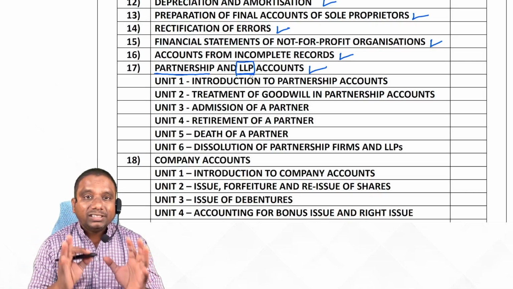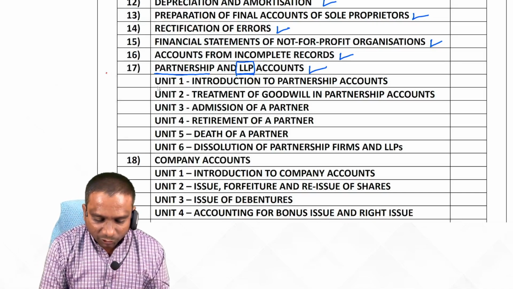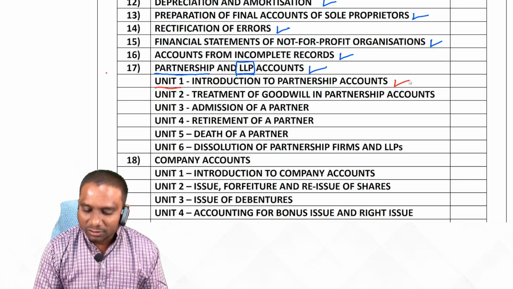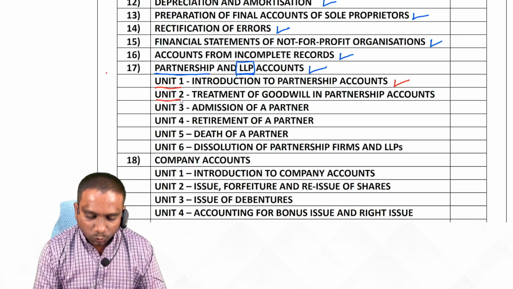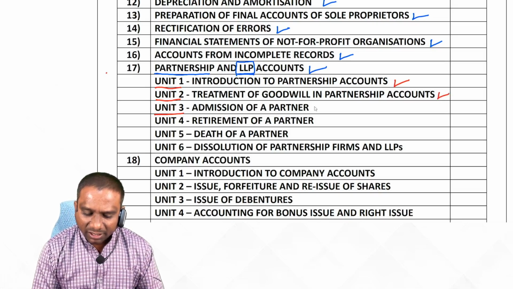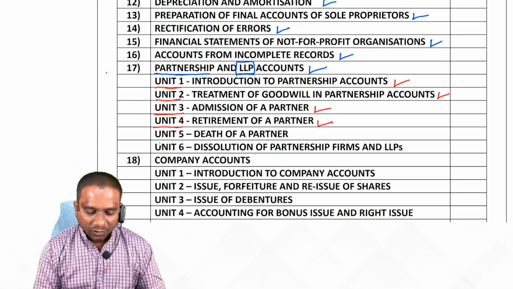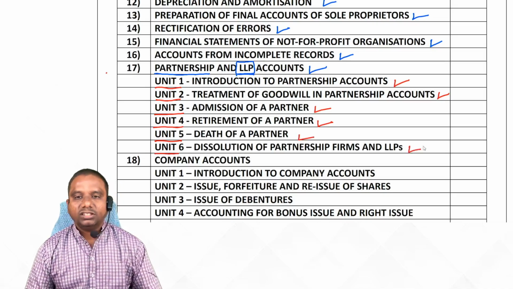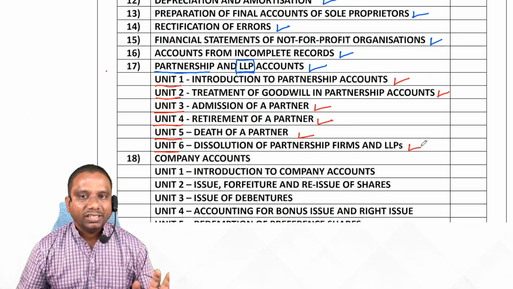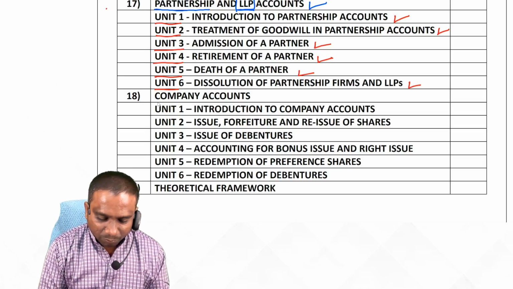Next one, partnership accounts consist of separate units. Unit 1, Introduction to Partnership Accounts. Unit 2, Treatment of Goodwill in Partnership Accounts. Unit 3, Admission of a Partner. Unit 4, Retirement of a Partner. Unit 5, Death of a Partner. Unit 6, Dissolution of Partnership Firms and LLP. Is it clear? Next one, 18th chapter, Company Accounts.